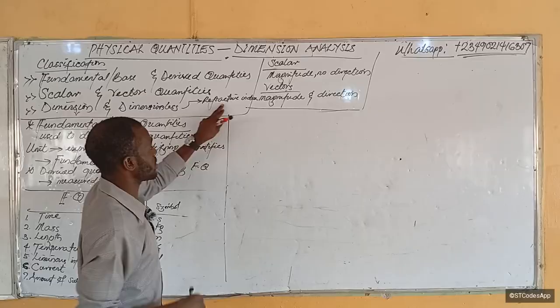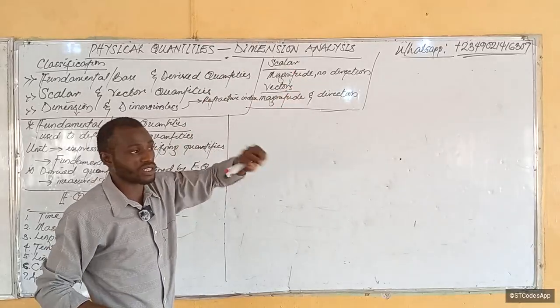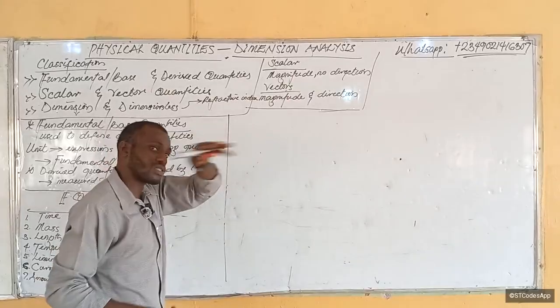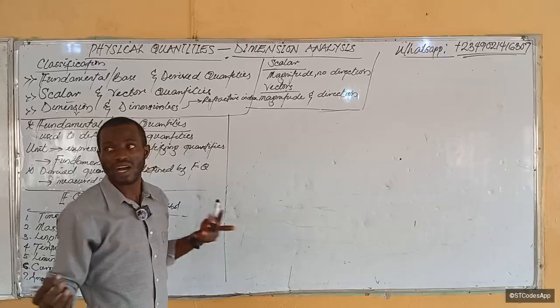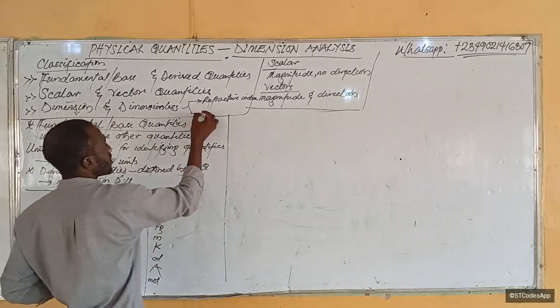So for example, refractive index is the ratio of the sine of the angle of incidence over the sine of the angle of refraction. By the time you cancel the angles, what happens? You have only a numerical value, no units. Is that clear? Another one is relative density.